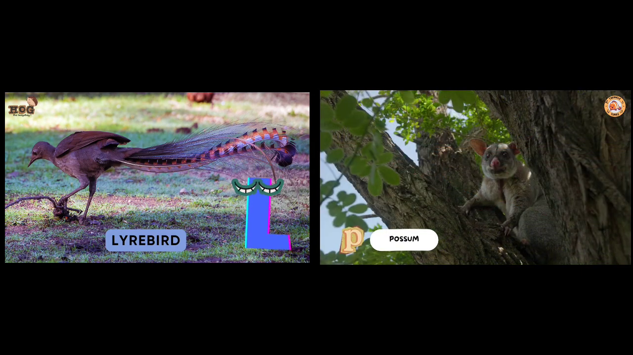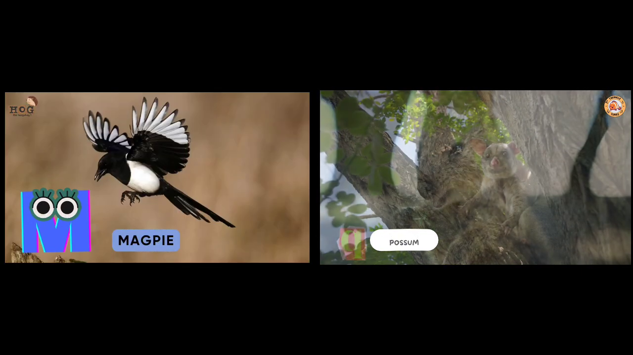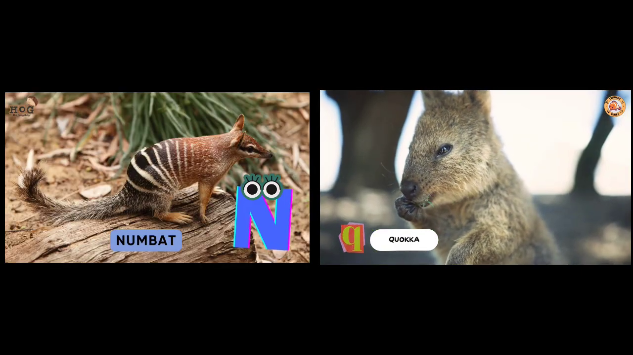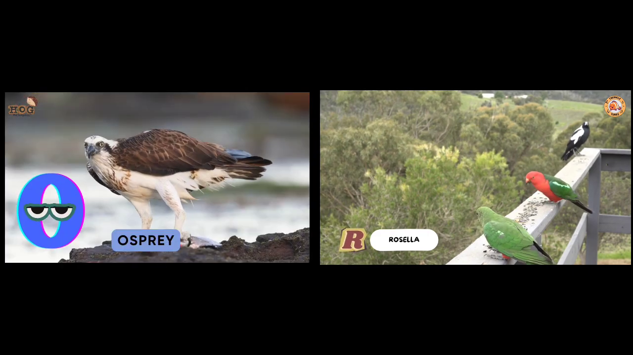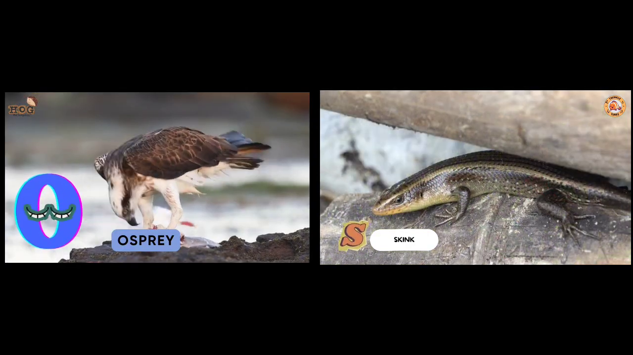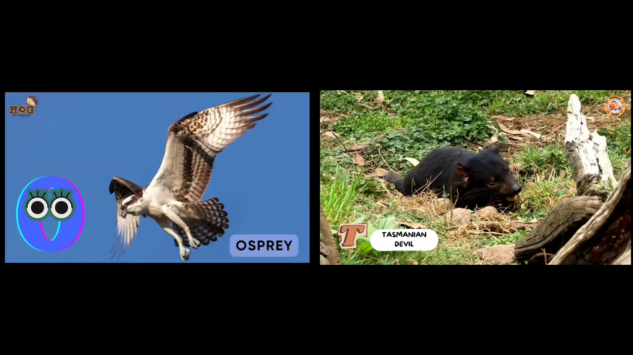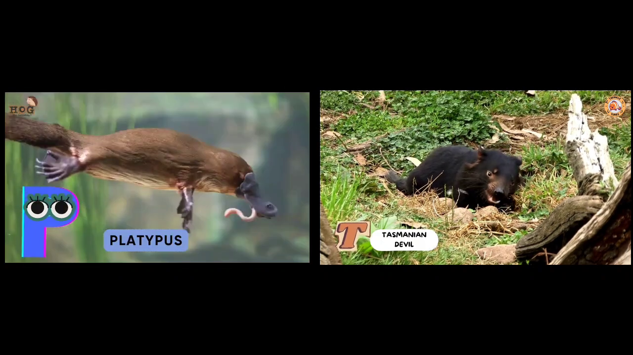P is for possum. Q is for quokka. R is for rosella. S is for skink. O is for osprey. T is for Tasmanian devil.